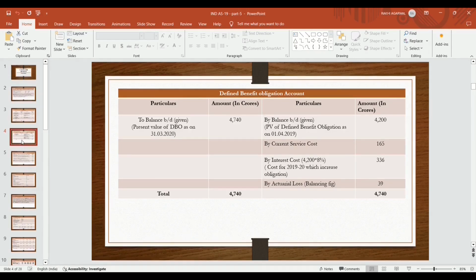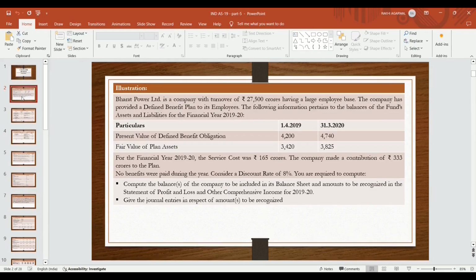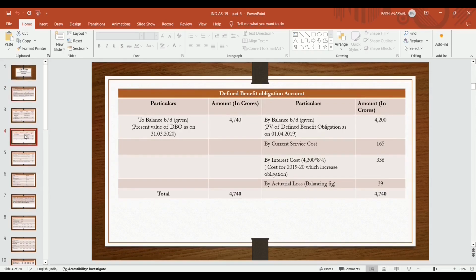Now by current service cost, as it is also given in the question, the current service cost becomes 165 crores. By interest cost, unwinding of 4,200 into 8% becomes 336 crores. By actuarial balancing figure, that is 39 crores. In this way the ledger is to be prepared.